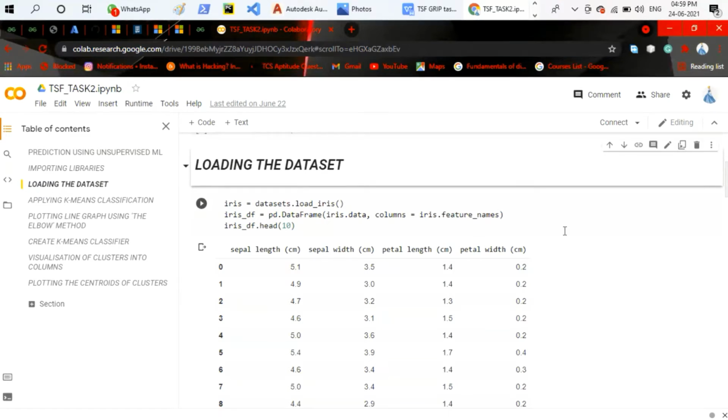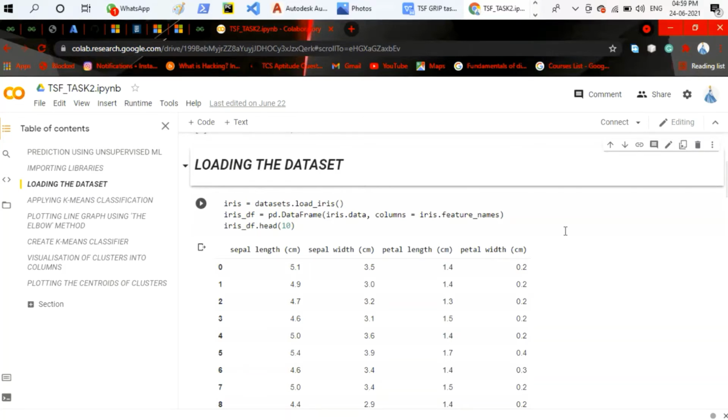To specify the data frame, here are the functions. One of the most important functions I have used is df.head. This function is used to specify how many rows of the dataset can be visualized. Head means it will show the topmost rows. If we write 5, then it will show the first 5 rows, and if we write 10, then it will show the first 10 rows.